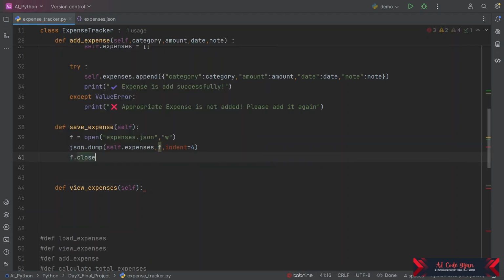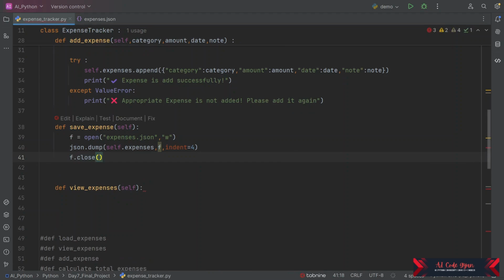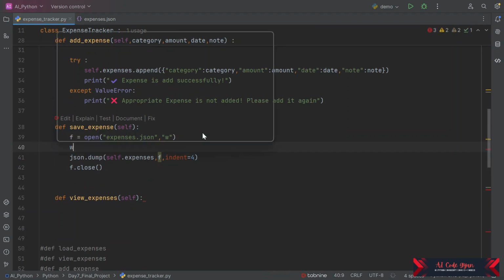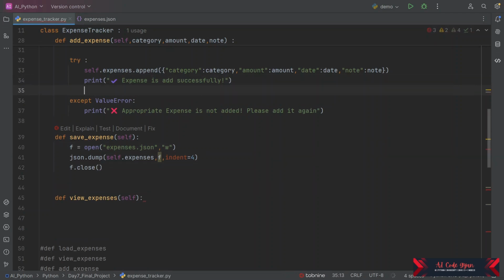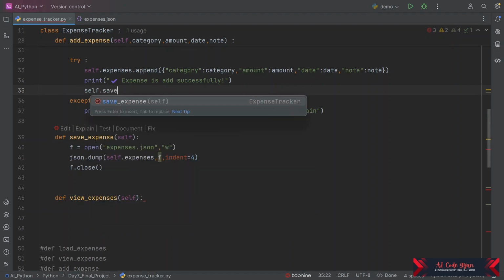There is an alternate implementation we can use for this, which is to use with as well. That is something like this: with open expense.json file. So we can also use this instead of this, which we have in studies. I'm not using it here so that we don't become confused. So now how is this saved? We are going to print self is equal to save expense.